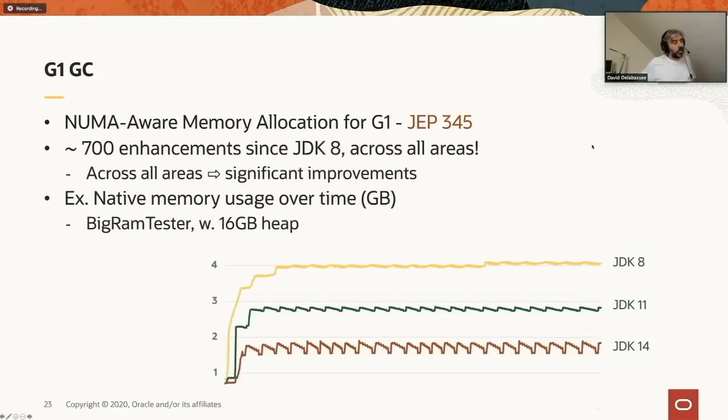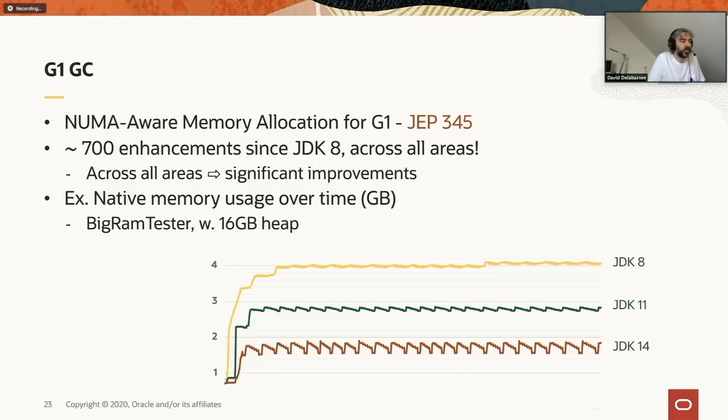And that's not all. If we look at the number of enhancements that we have done around G1 since JDK 8, it's over 700 enhancements that together greatly improve G1. The chart below shows the native memory overhead caused by G1 GC for a heap size of 16 gigabytes. What we can see is that in JDK 8, the extra native memory was around 4 gigabytes.